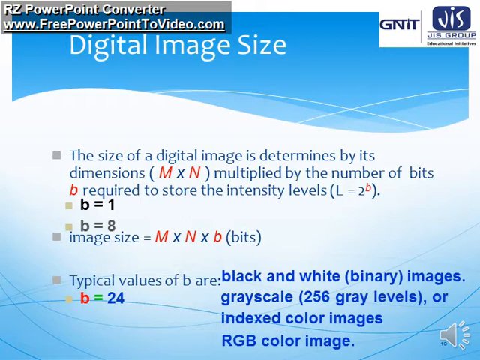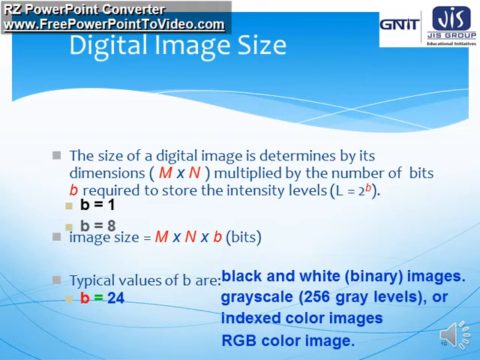There are two important terms: dimension and size. Dimension is nothing but the length and the breadth, and the size is related to this length and breadth as well as how much it occupies in memory locations.